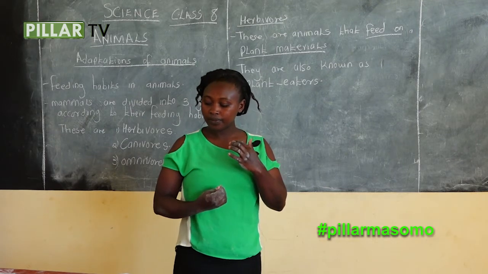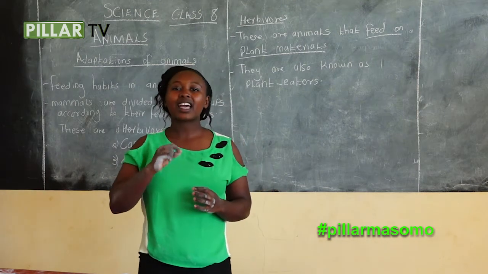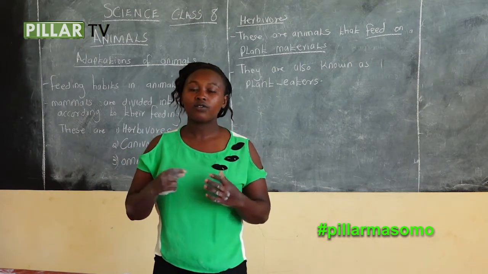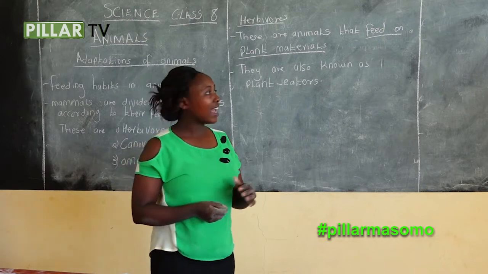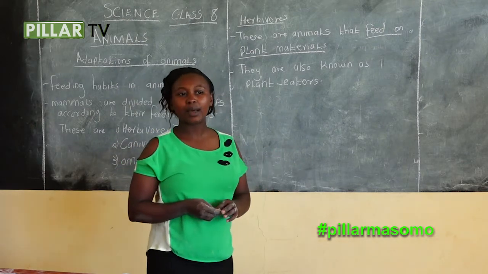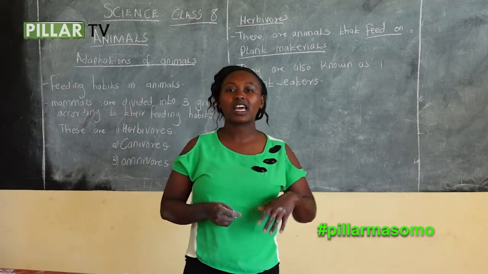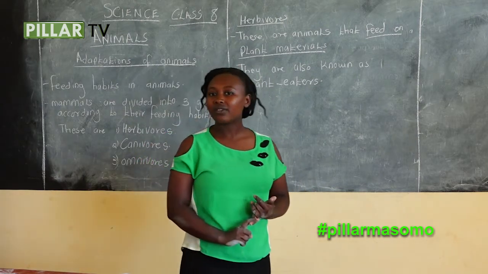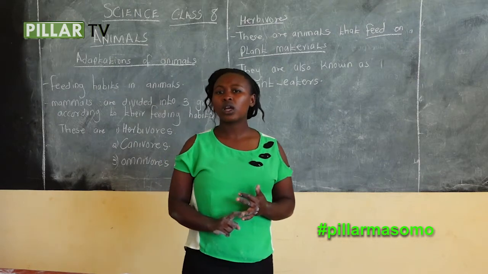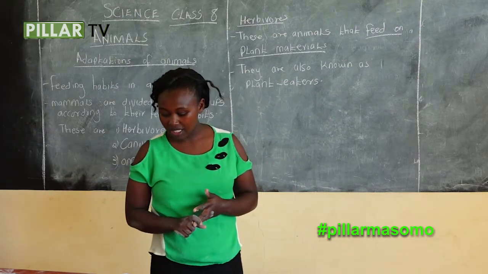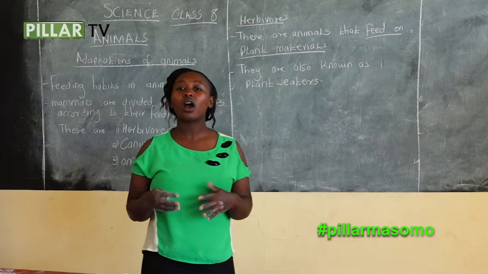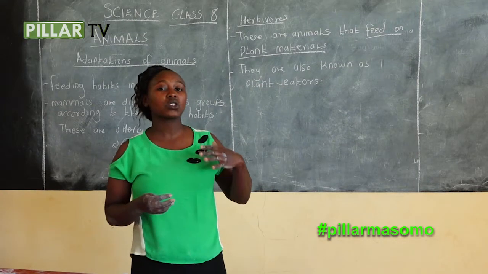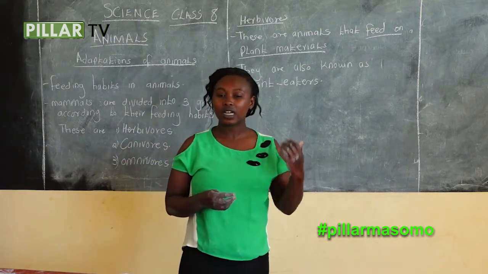Examples of ruminants, animals that chew cud, are cows, goats, sheep, and also camels.